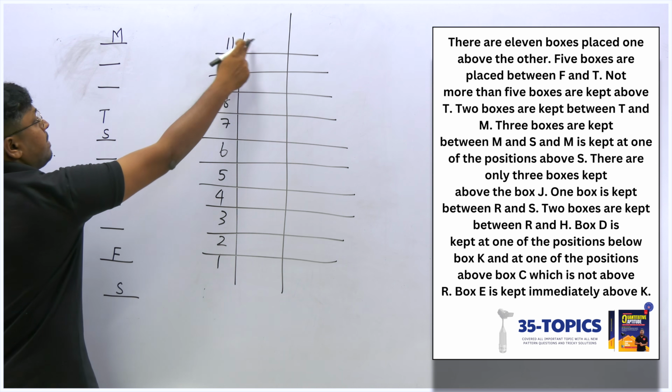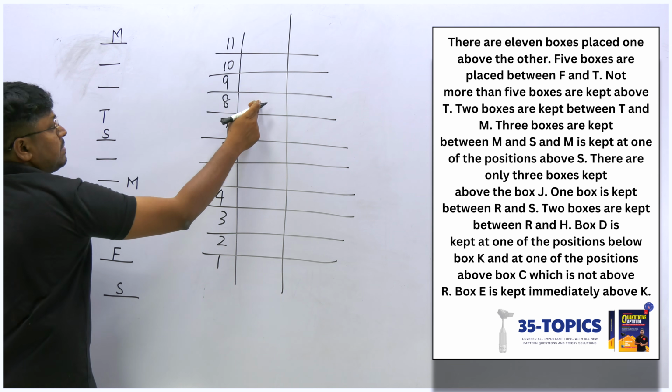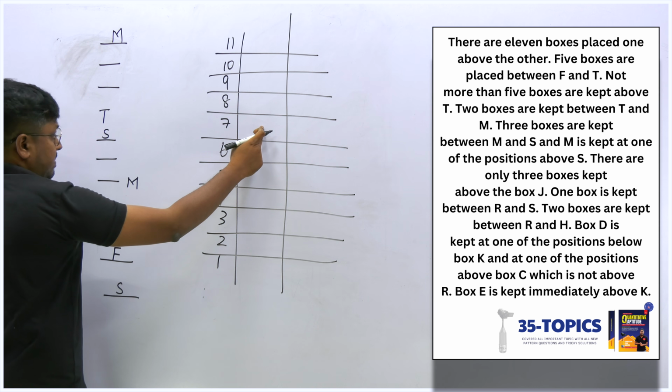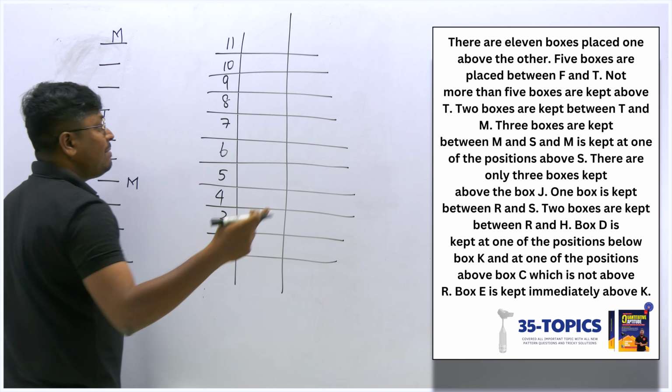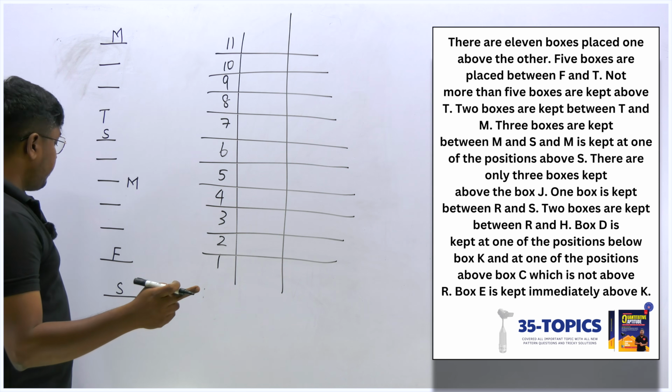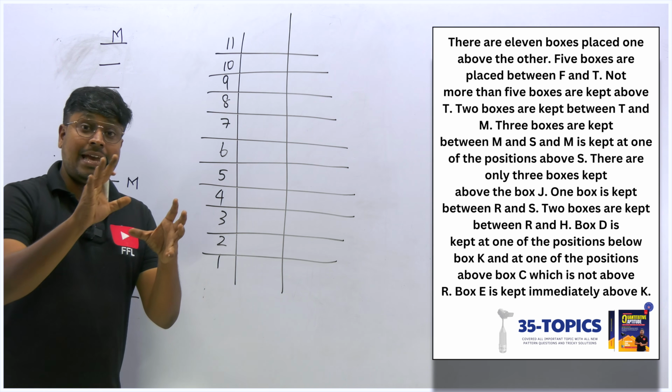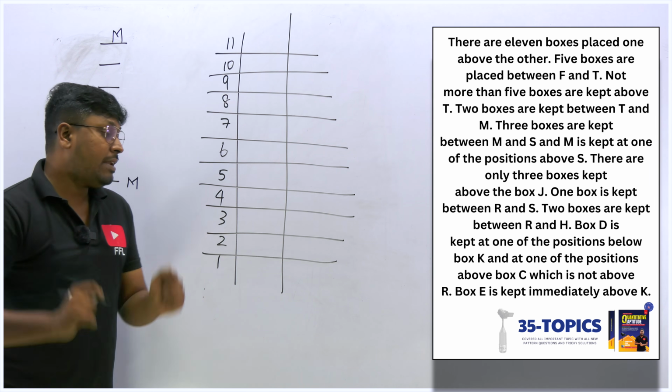If I take M at the top, 1, 2, this must be T and this must be S, or else I can put M here, 1 and 2. Again we are getting multiple options, right? Okay, let it be. Once I have a definite clue, then I can fix and see.